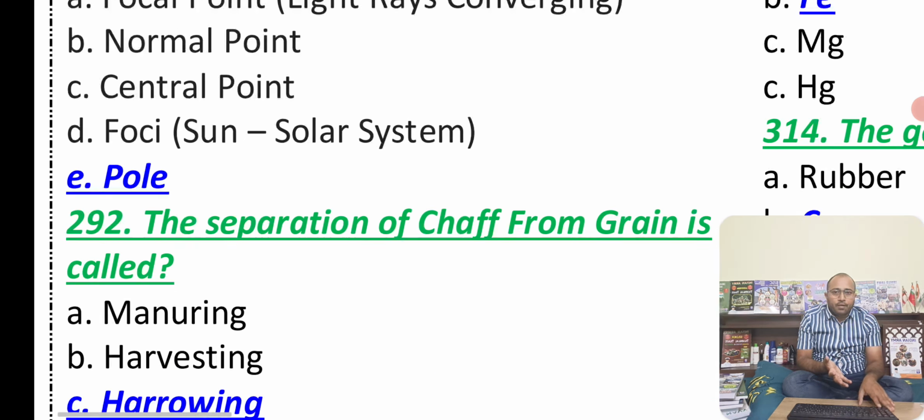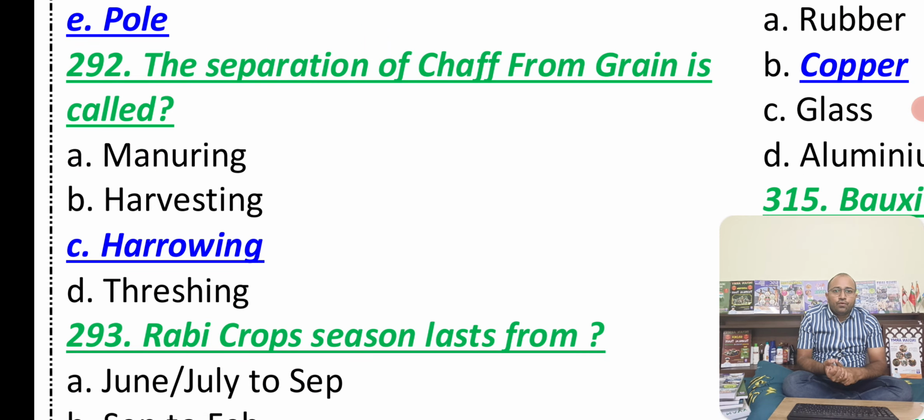Very important. The separation of chaff from grain is known as winnowing. Better know about manuring, harvesting, threshing, manuring, like even harvesting. So all these stages are there. You should know about these cultivating stages. If you are aware of it, I want you guys to comment in the comment section.